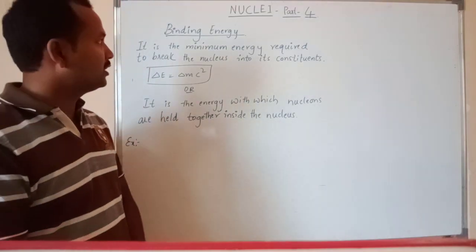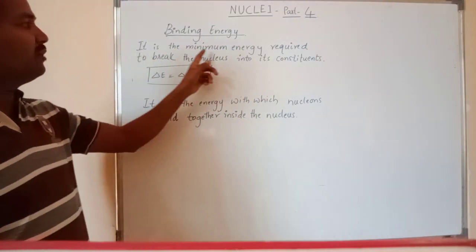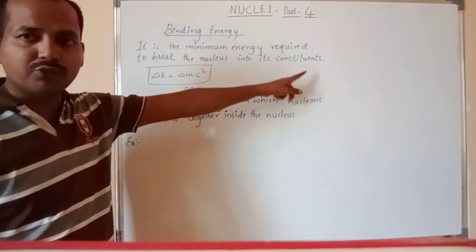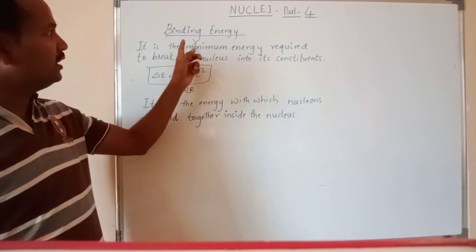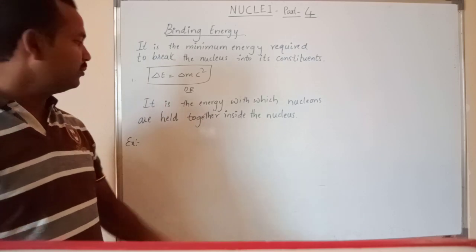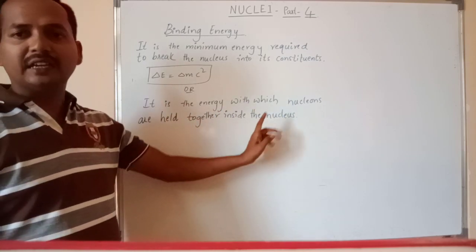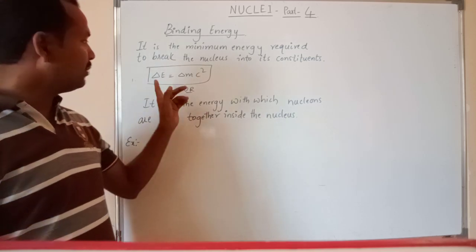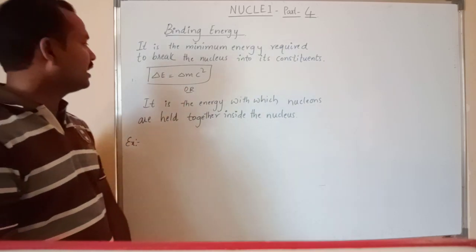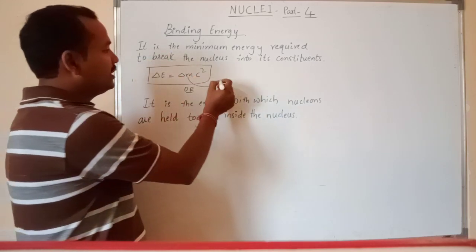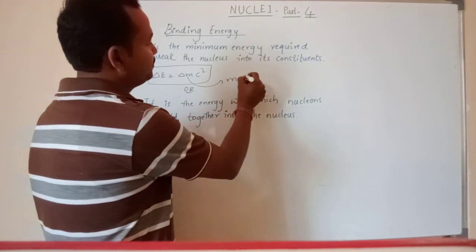So in a definition, if you want to write, it is the minimum energy required to break the nucleus into its constituents, defined as the binding energy. Or it is the energy with which nucleons are held together inside the nucleus, and that binding energy is given by delta E equals delta M C square, where delta M is mass defect.